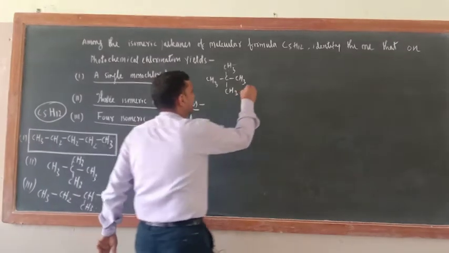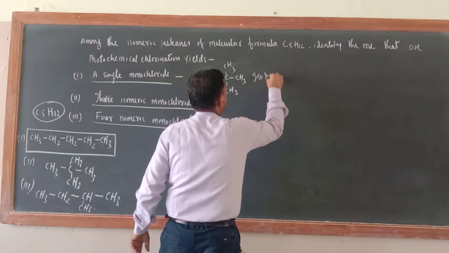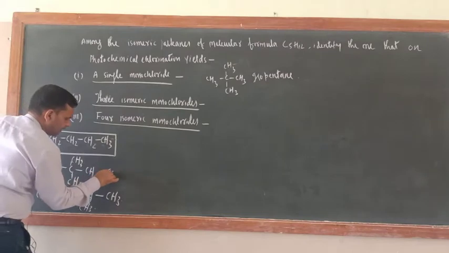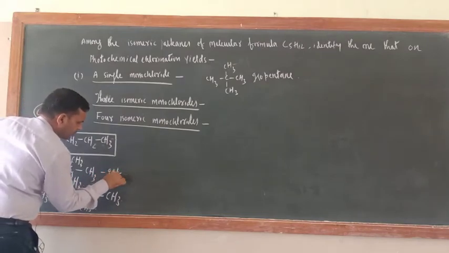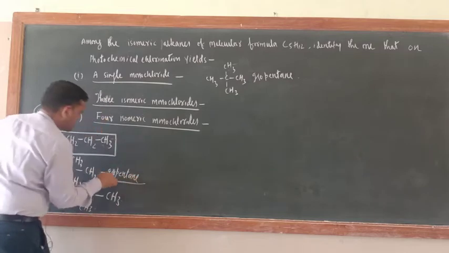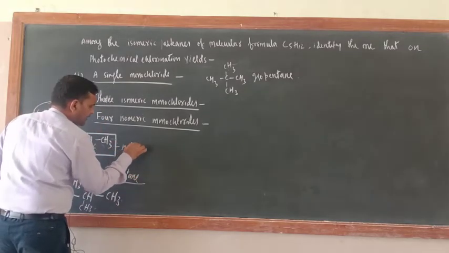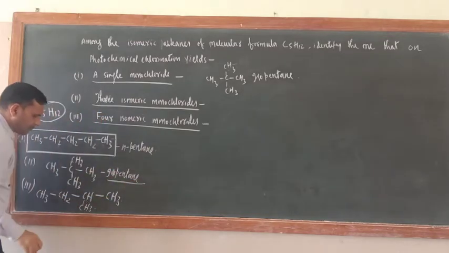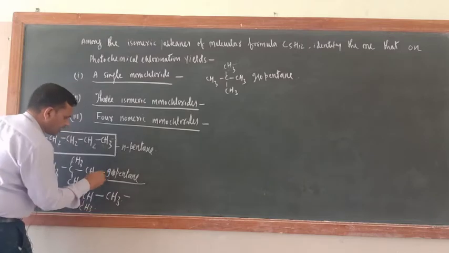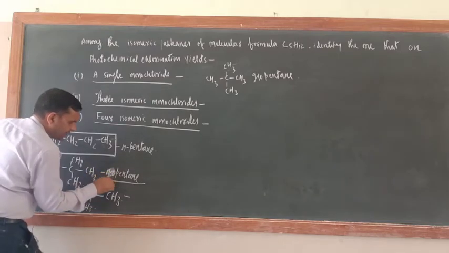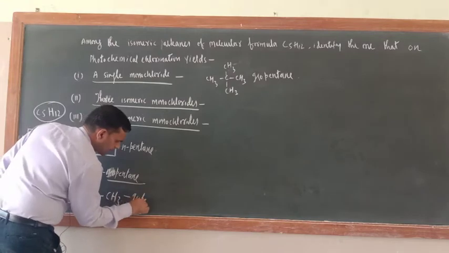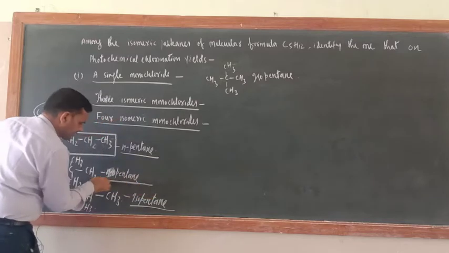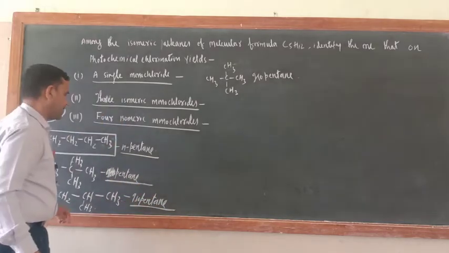This is isopentane. What is this one? Isopentane. Here also you can write isopentane. This is n-pentane. This is isopentane. What about this one? This is neopentane. This is isopentane. This is isopentane. This is n-pentane. This is neopentane. This is isopentane.